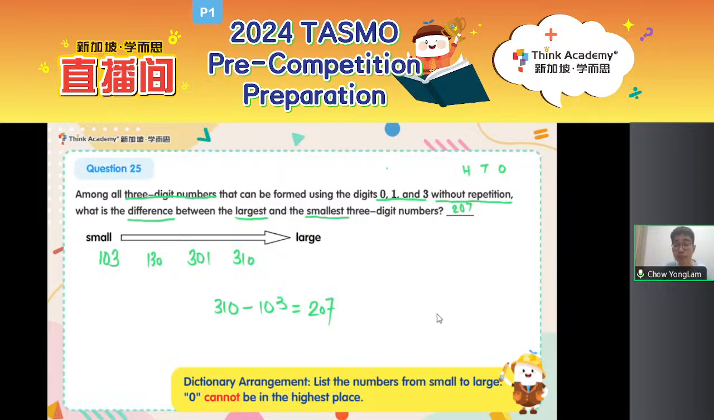Remember, when we are forming numbers, list them from small to large. This is what we call dictionary arrangement. Follow an order like what you see in the dictionary.